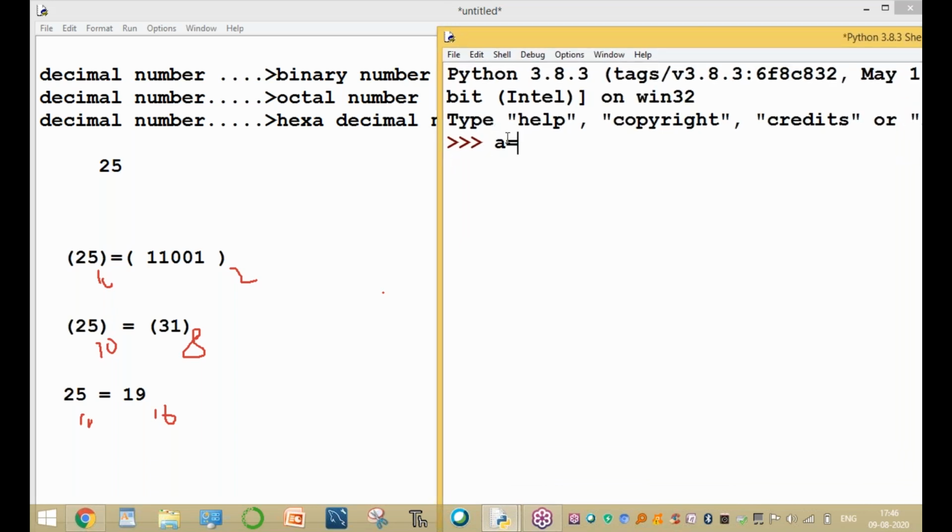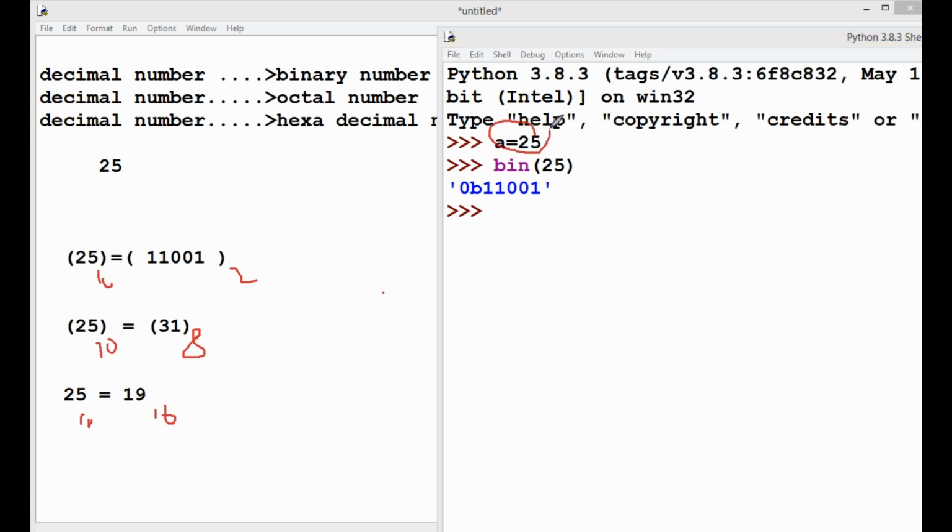For example, A equal to 25. Assume that. Conversion of 25. This 25 is converting into binary type. 25 is a decimal number, converting into binary: 11001. But as per the Python syllabus, it starts with 0b, 0b11001. Is it right or not, anyone? Okay, clear? Base 2 is a mathematical concept. Base 10 is a mathematical concept.